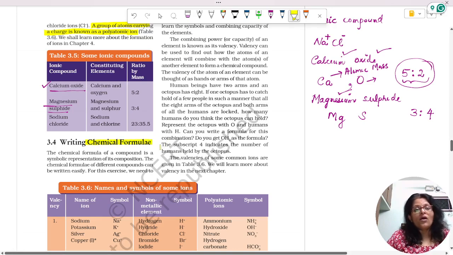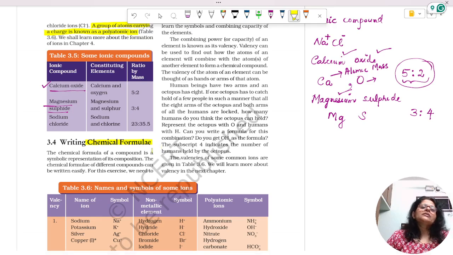And how are we going to write this chemical formula is the question. What is a chemical formula? The chemical formula of a compound is a symbolic representation of its composition. Here the composition is given, and according to this we are going to find out the chemical formula. By looking just at the chemical formula, we will get an idea of the proportion at which these elements have come together.